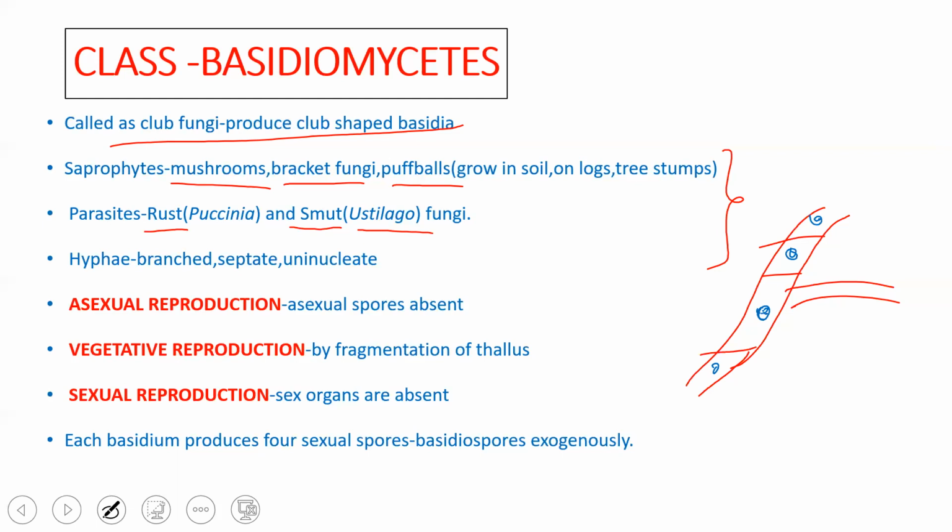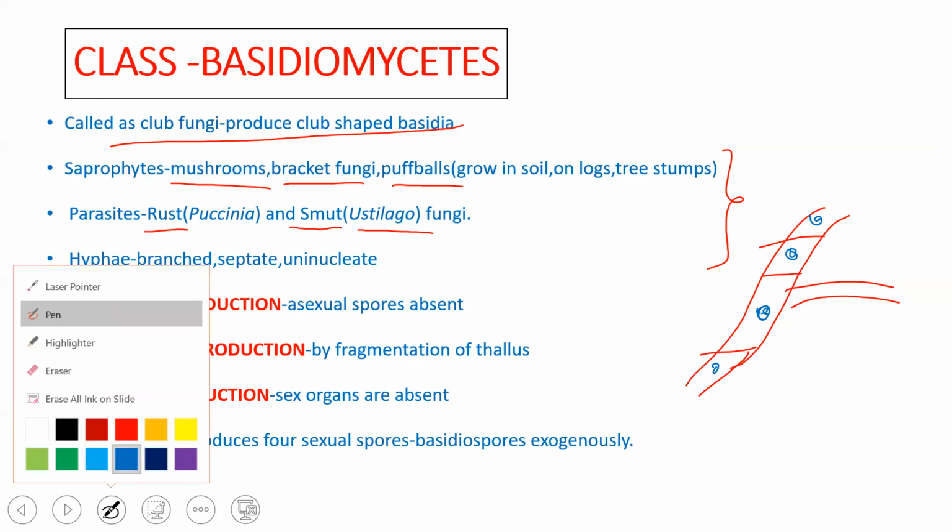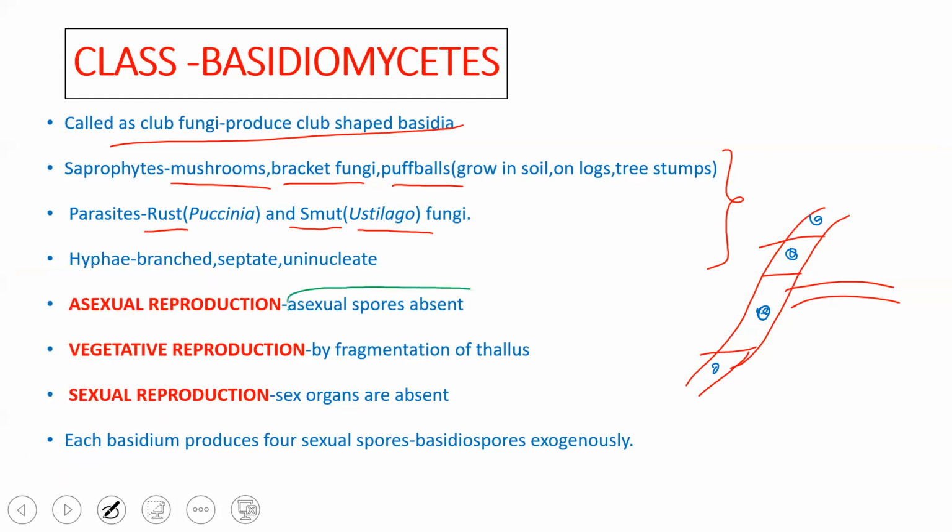Coming to reproduction. In case of reproduction, the asexual spores are absent. Very important: asexual spores are absent in this group of organisms. That means there is no asexual reproduction.